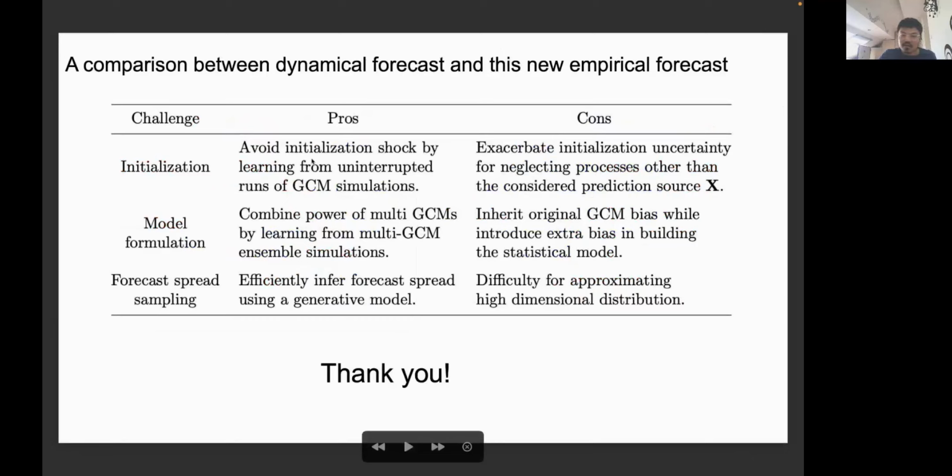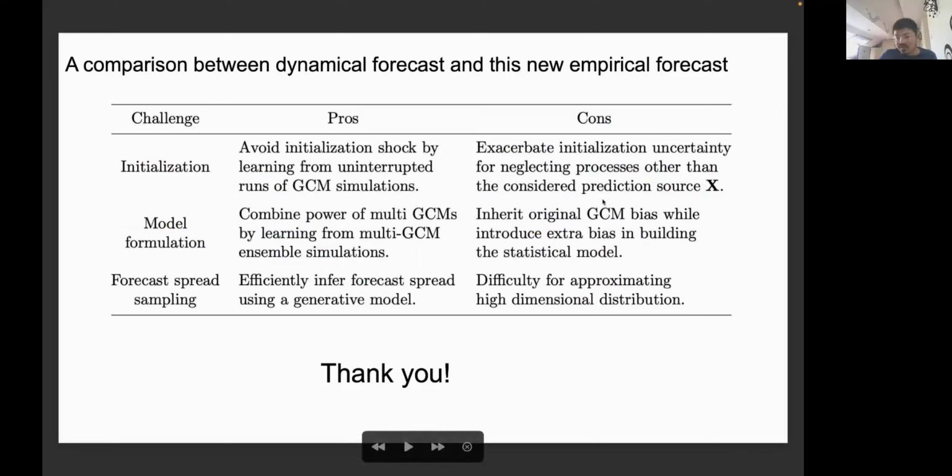It has several deficiencies and advantages. For the advantages, we are using continuous climate simulations, so we avoid initialization shock by learning from an uninterrupted run of these GCMs. And we combine the power of multiple GCMs by learning from multi-GCM ensemble simulations. And we can make efficient sampling of the forecast spread using a generative modeling framework.